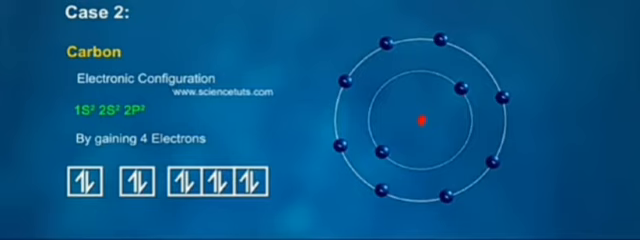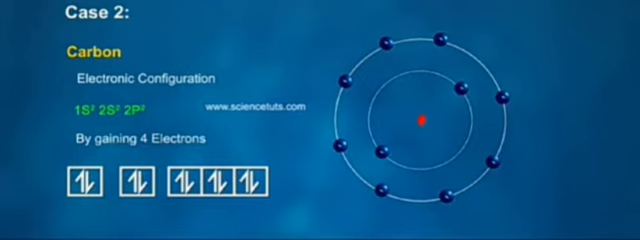To overcome this problem, carbon shares its valence electrons with other atoms of carbon or atoms of other elements to form a molecule. The shared electrons belong to the outer shell of both atoms and lead to both atoms attaining the noble gas configuration. Means after combining, it has to attain noble gas configuration.